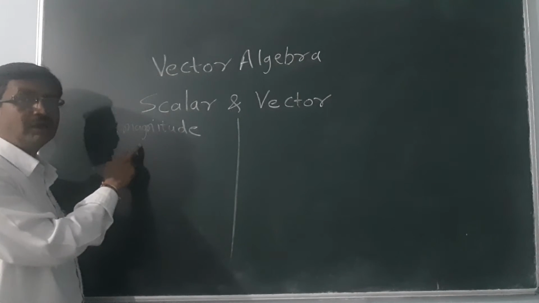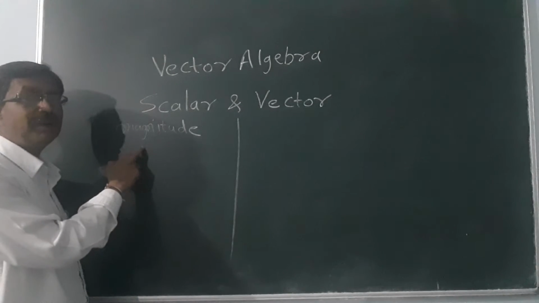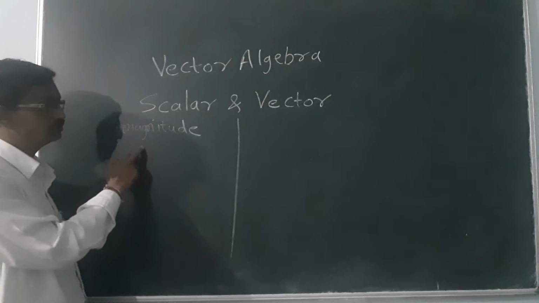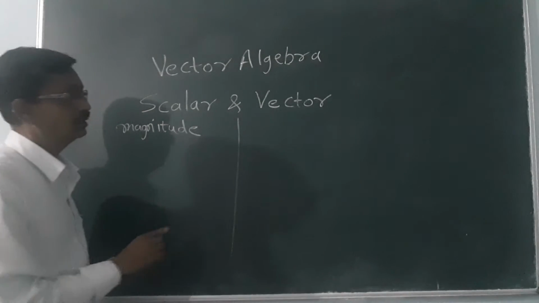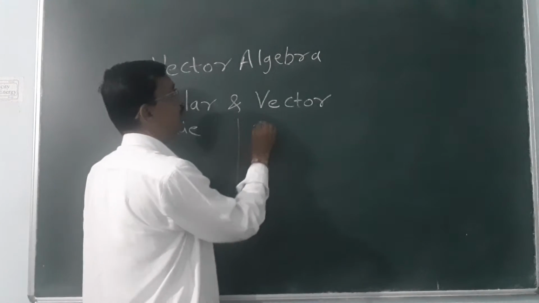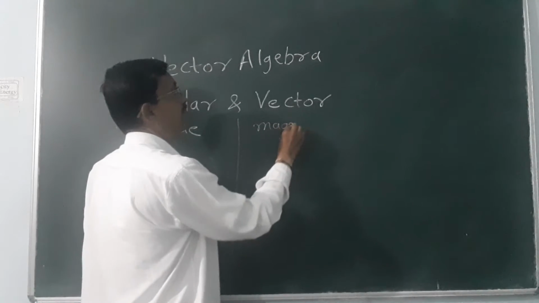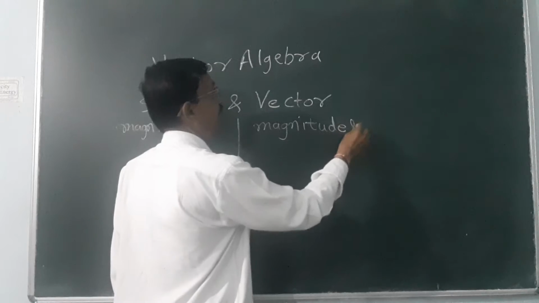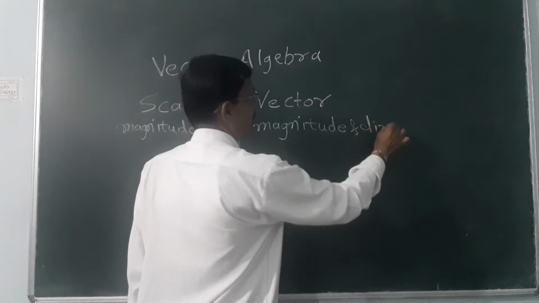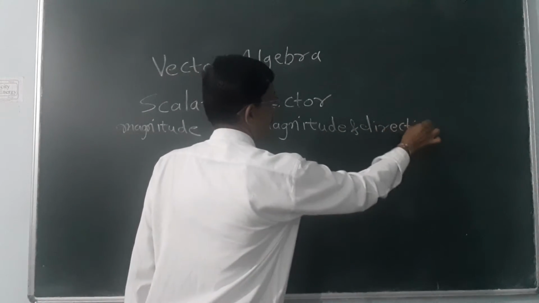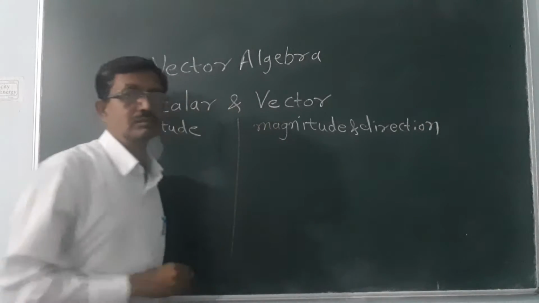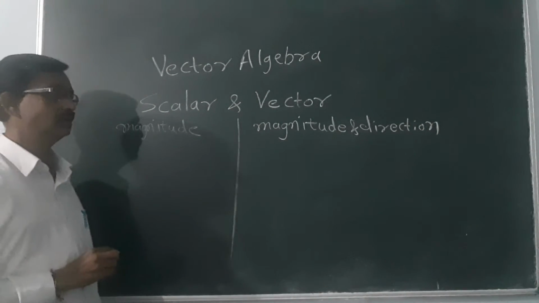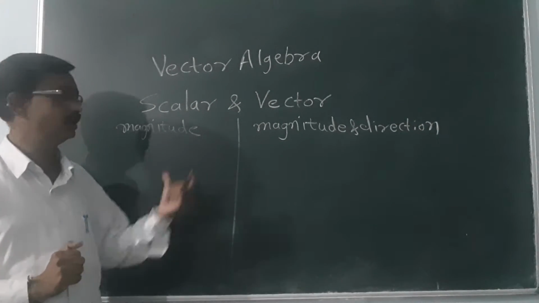The scalar quantities are independent of direction, and those physical quantities that have magnitude and direction are called a vector quantity.